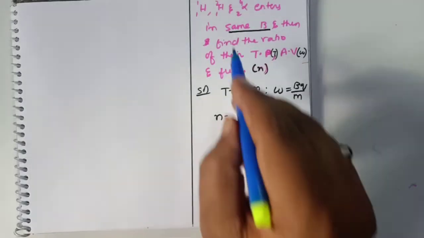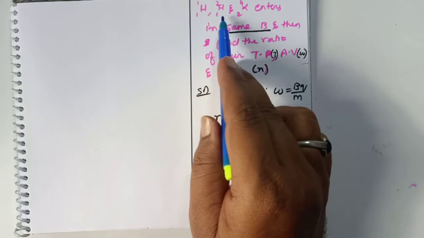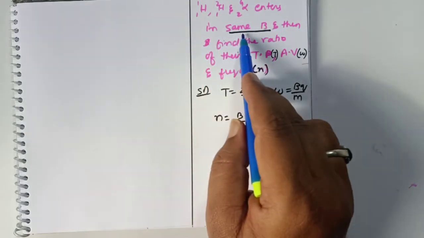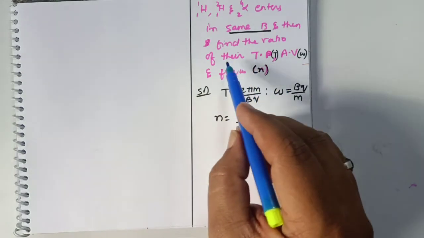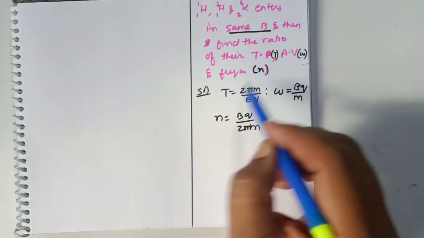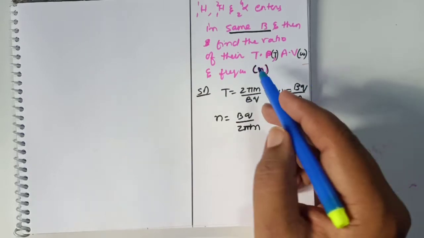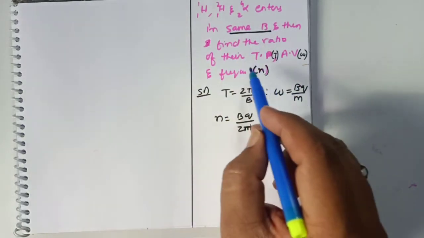Okay, so questions can be asked like this also. Hydrogen, deuterium and alpha particles enter into the same magnetic field, then find the ratio of time periods, angular velocity and frequency. So in one shot I am asking 3 questions as one question only. So how are you going to solve this type of problems?